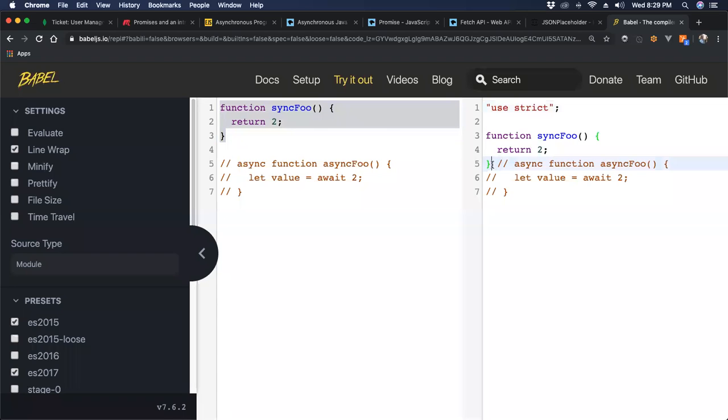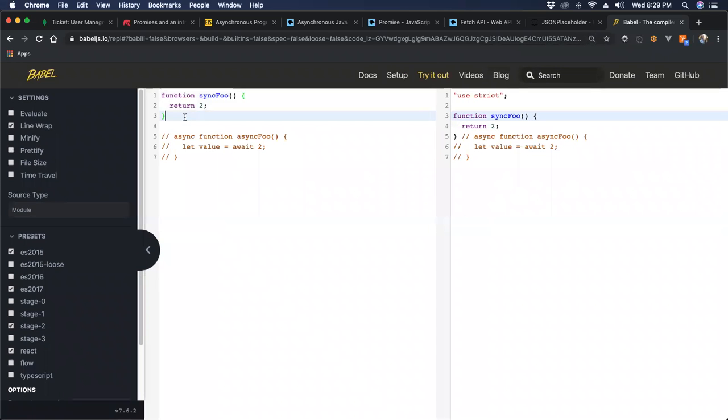And here is indeed the function as it would be written by Babel. But if I zoom out a bit, let's see, if I just use the word async and the word await, and all I'm doing is assigning it to a value, I want you to have shock and awe as to all of the crap that Babel has to write to make this function work as expected.